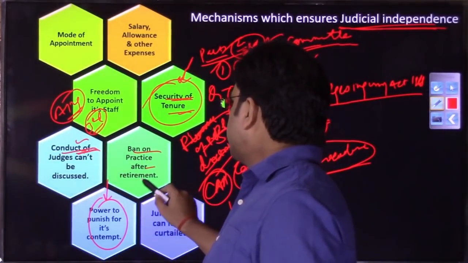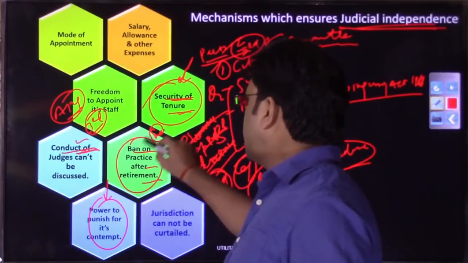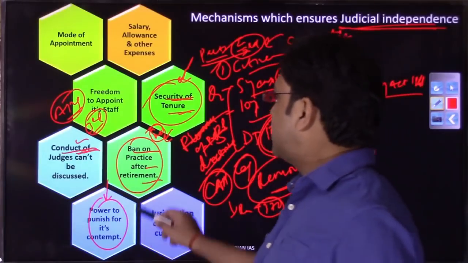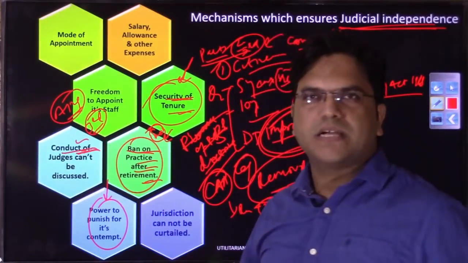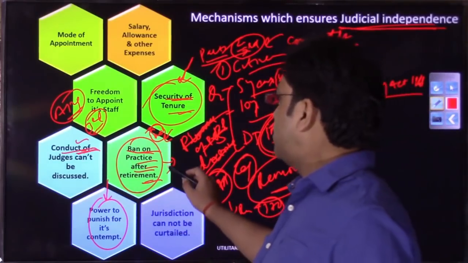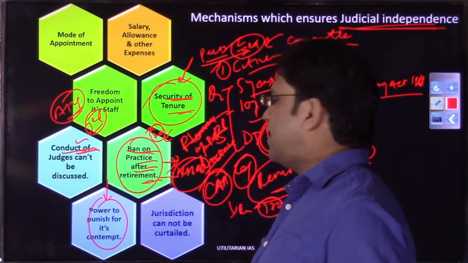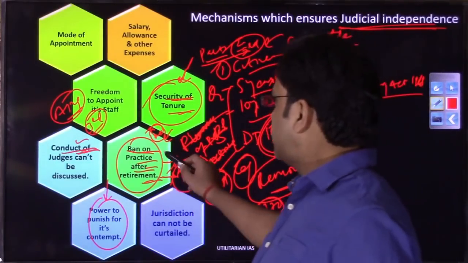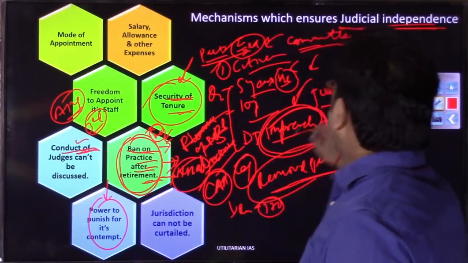Then ban on practice after retirement. Supreme Court judges, after their retirement from the Supreme Court, are not allowed to practice as advocate in any part of India, in any court of India. So that again ensures that in the last two or four years they do not give a biased kind of judgment in the hope that post retirement they will be rewarded by the government with any kind of post. Except NHRC, the Chairperson of which is given to an ex-Chief Justice of India, there is no other constitutional post or legal practice that they can indulge in. So this again ensures judicial independence.